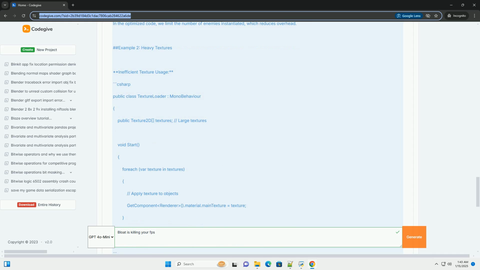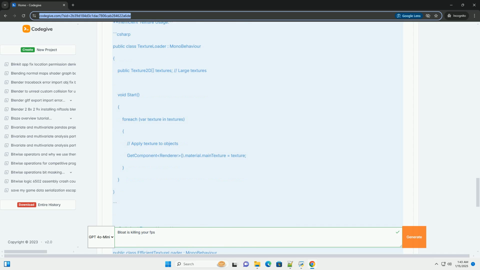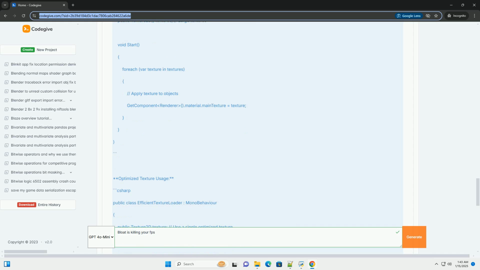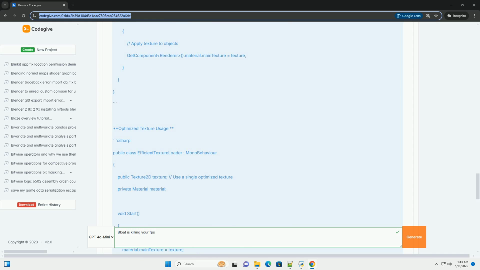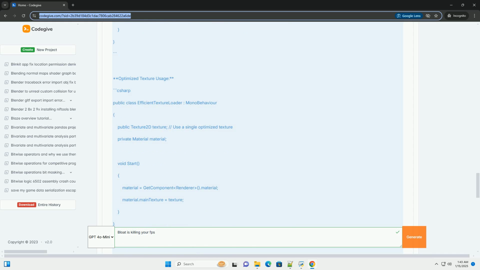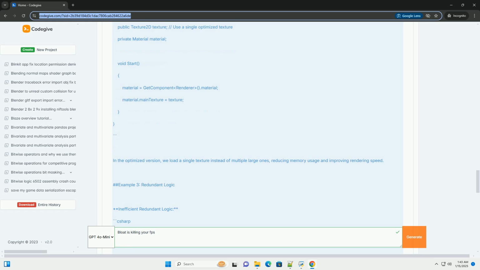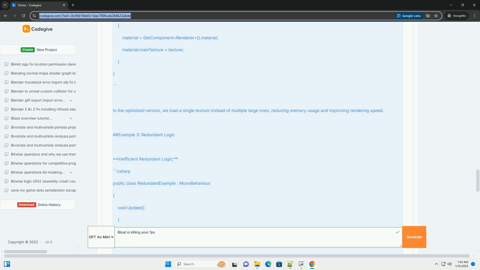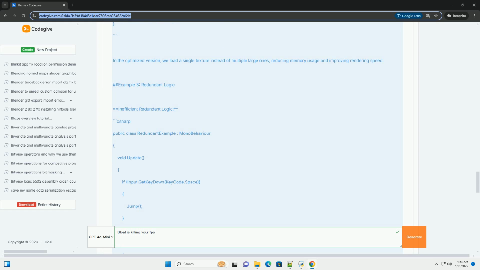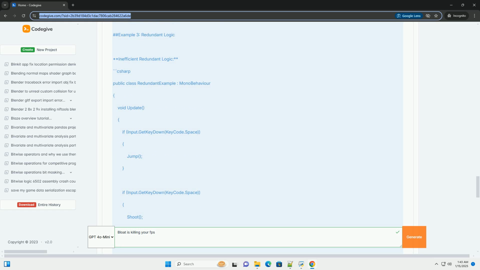Inefficient algorithms. Non-optimized algorithms can lead to unnecessary computations and slower performance. Redundant logic. Having multiple scripts doing similar tasks or duplicating logic can cause inefficiencies. Unused features. Code for features that are not used can add to the bloat.